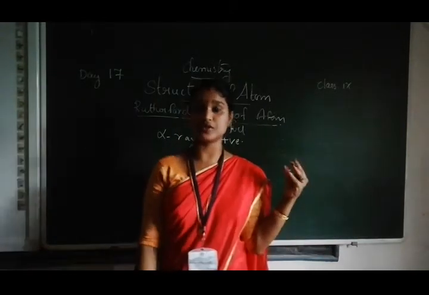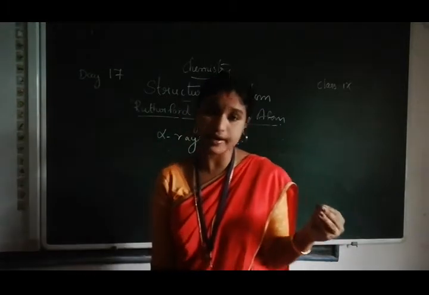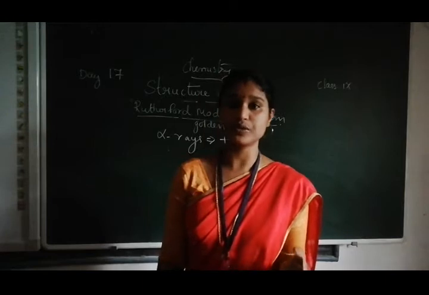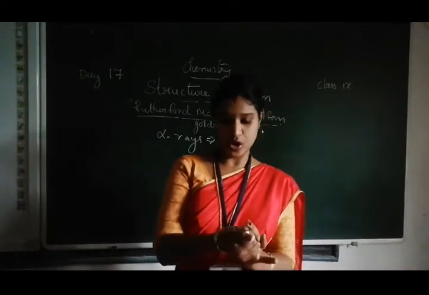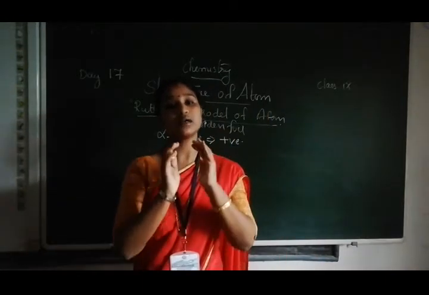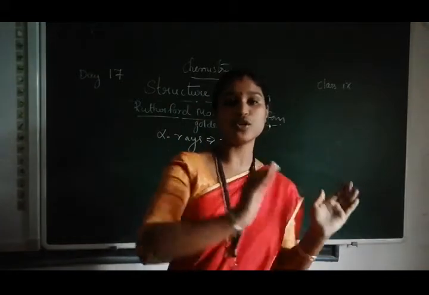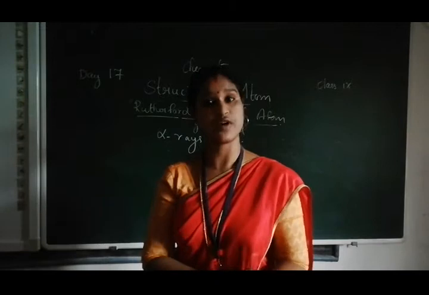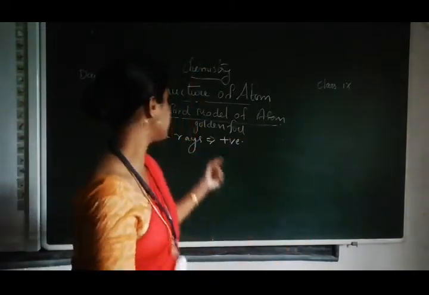Alpha rays are rays that bear a positive charge. So he conducted an experiment using the golden foil and allowed alpha rays to pass through it. Alpha rays are positively charged.